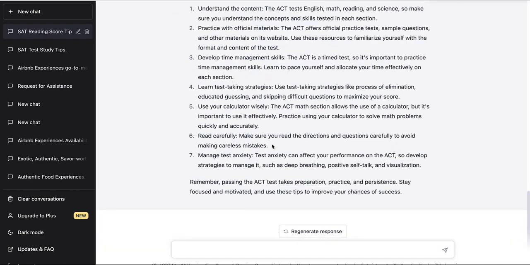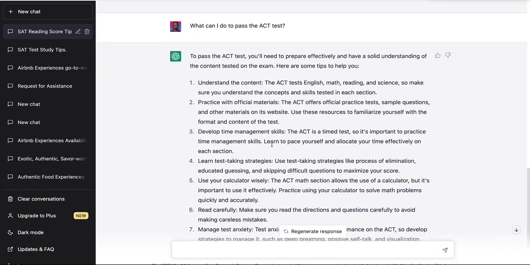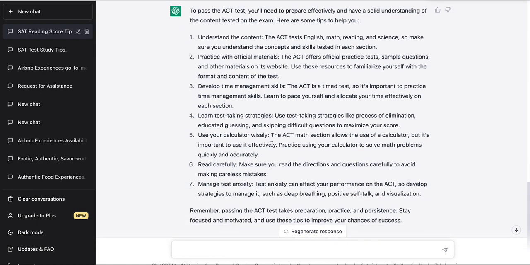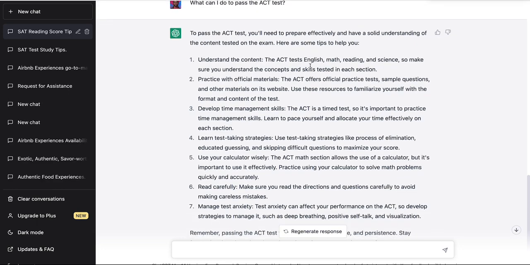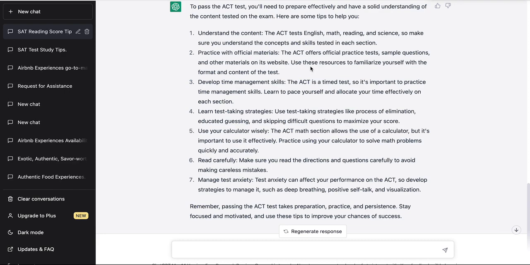So we can try to go within the various sections of the exam. For instance, how do you pass the English? Let's do that. Let's try the English and the science, since we've already looked at the SAT, the math, and the reading. So let's focus for the ACT. Let's focus on perhaps how to improve your score on the English and the science section.